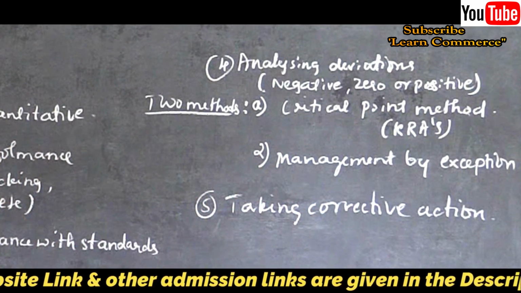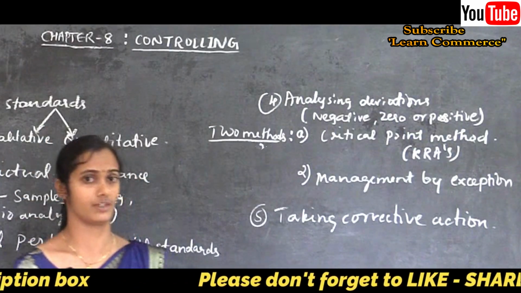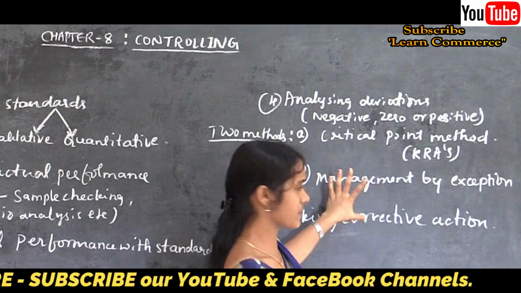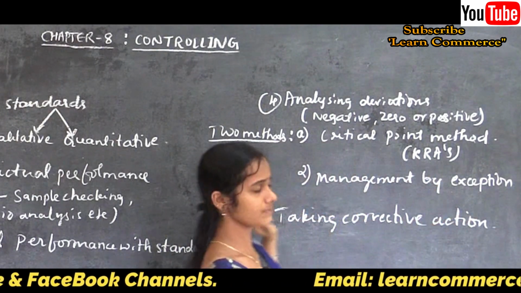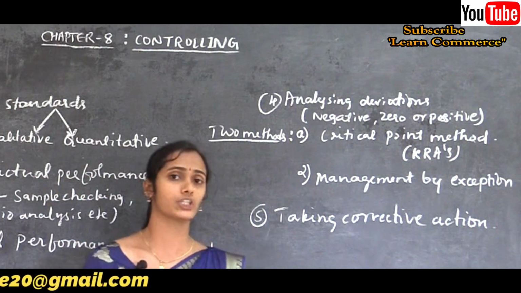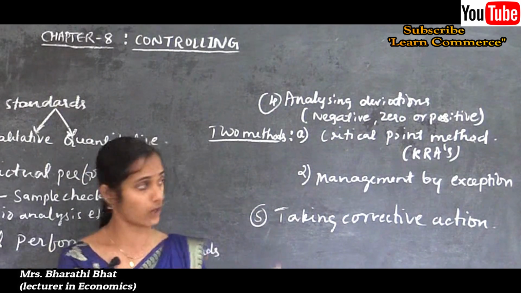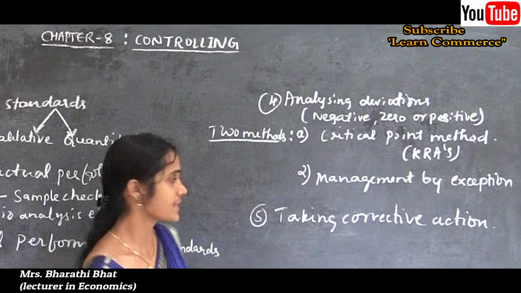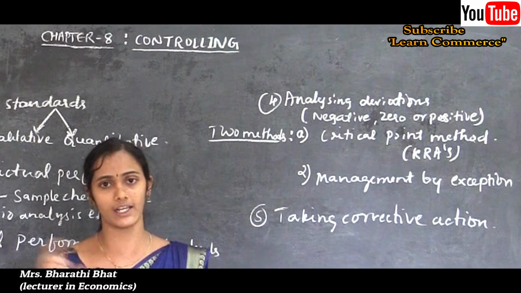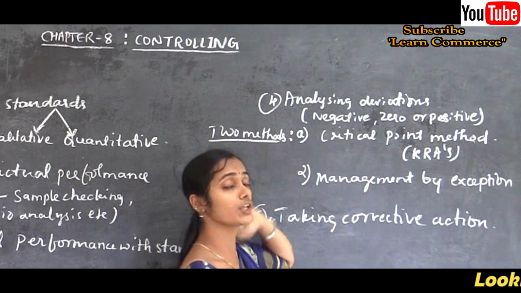According to management by exception, only significant deviations will be considered, for example, significant changes which are beyond the permissible limit. If any significant changes happen in the organization beyond the permissible limit, then only superiors bring that information to the management. If there are very small changes in the activities of an organization, or very small deviations, that information should not be brought to the notice of the management.